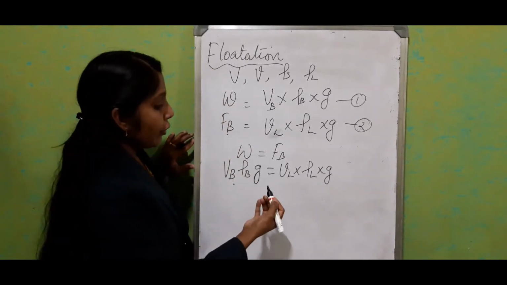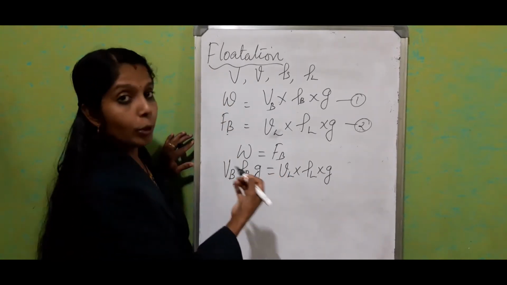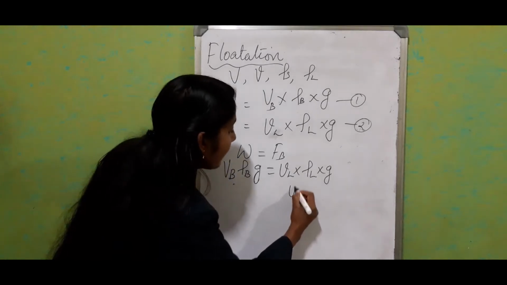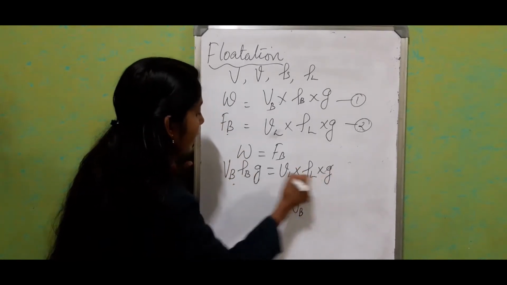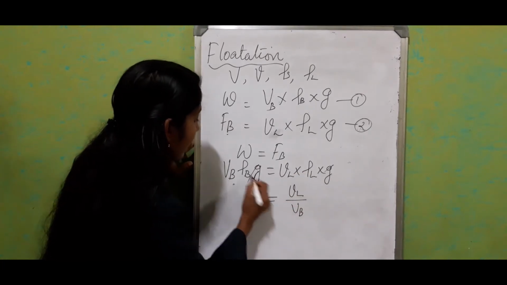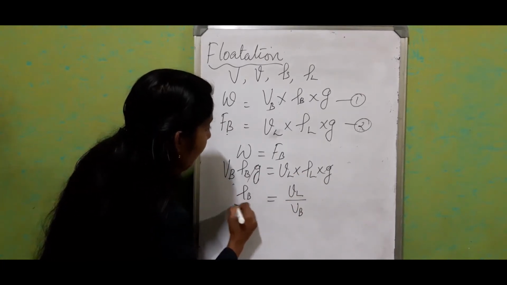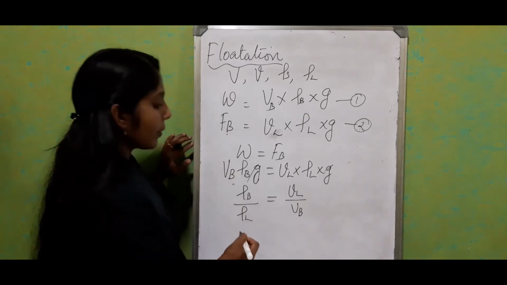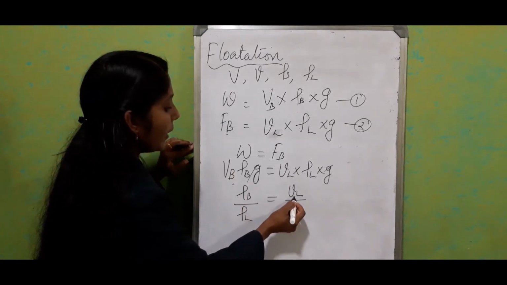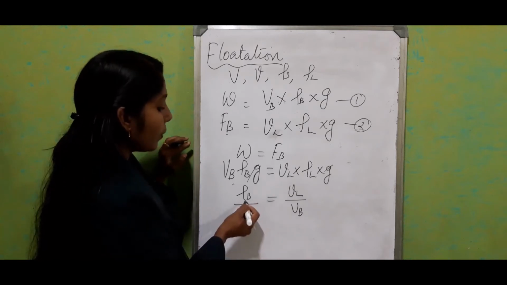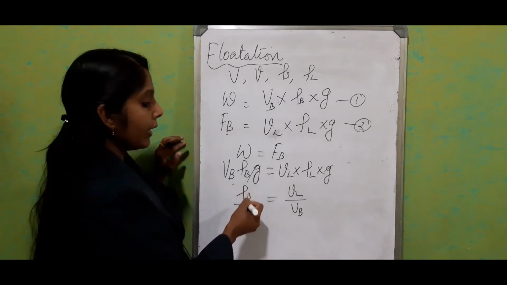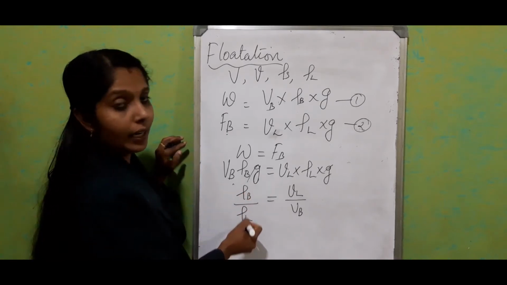If we take the ratio of volume of liquid to volume of the body, we can write it as VL by VB. Both g and g will cancel off. That is equal to rho B by rho L. So volume of liquid divided by entire volume of the body is equal to density of the body divided by density of the liquid.